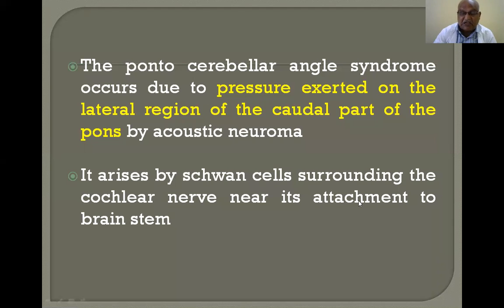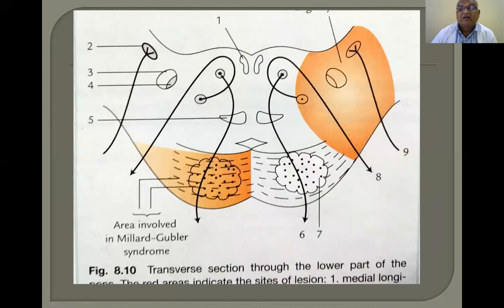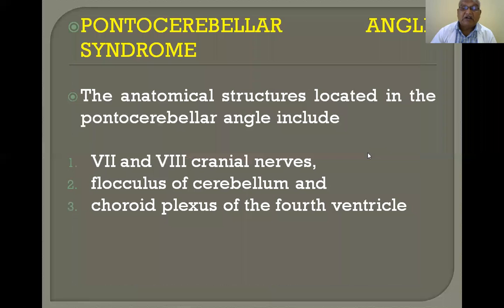I am showing you a diagram, look. This is the vestibulocochlear nerve. So this is coming from this region. If this area is involved, the fibers arising from the vestibulocochlear nucleus, so the cochlear nucleus, this is affected. This is the motor nucleus of the facial nerve. So fibers are also involved. Like that, you have to identify.